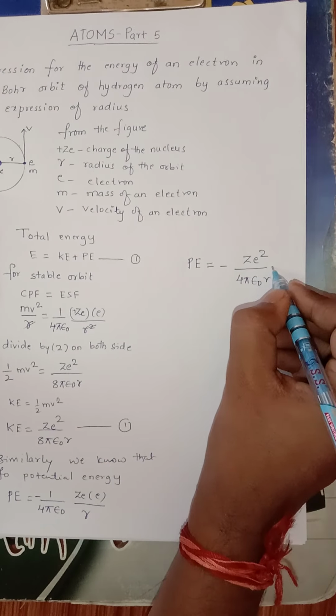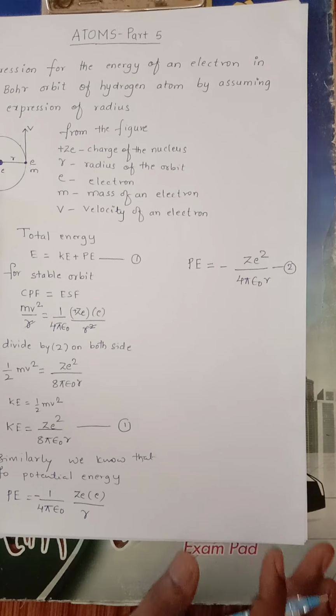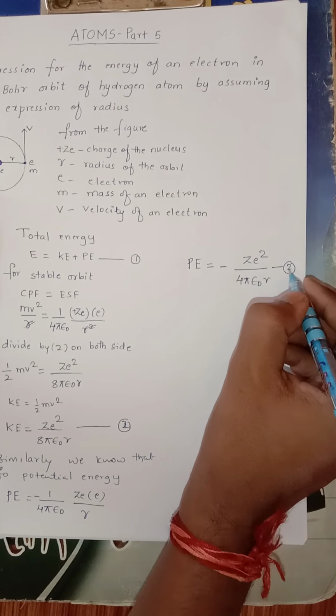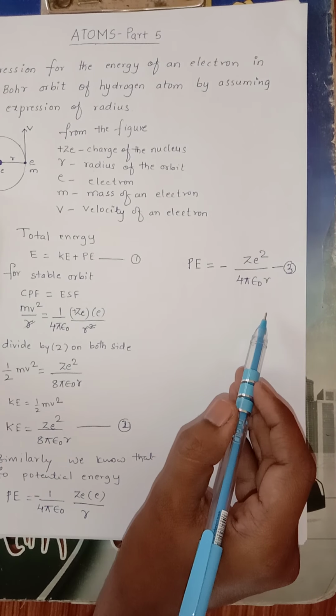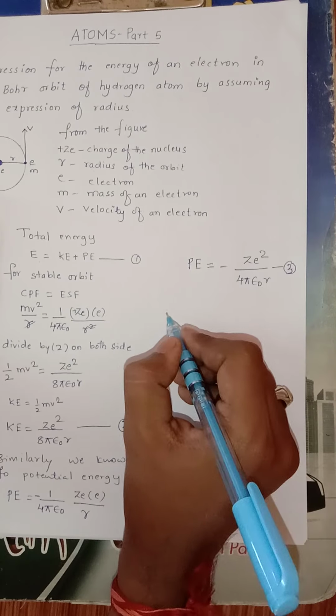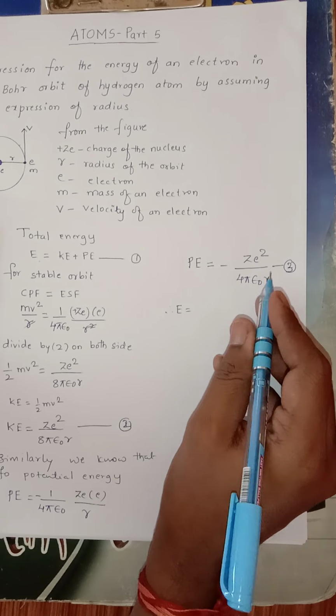So I'll call this equation number 2, and this is equation number 3. We have equations 2 and 3, and we'll substitute them in equation number 1, such that the total energy is equal to the sum of kinetic energy plus potential energy.